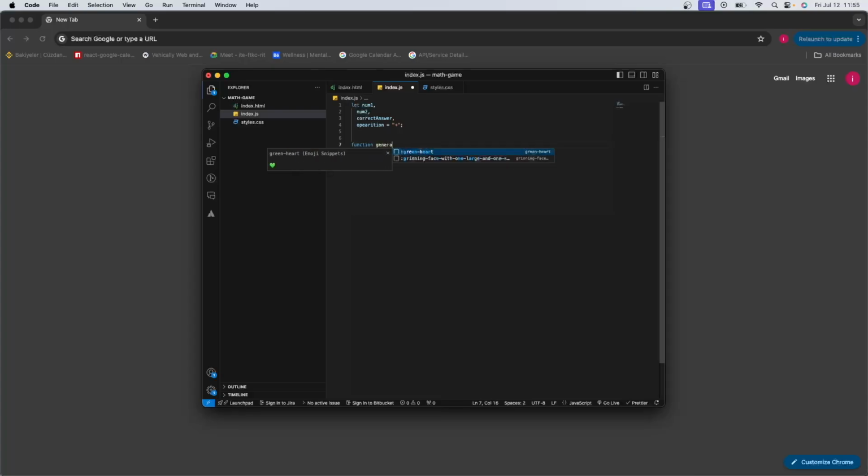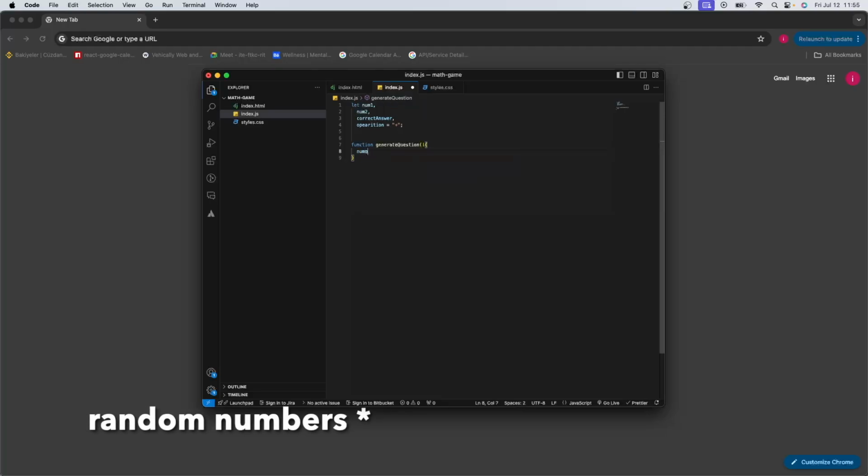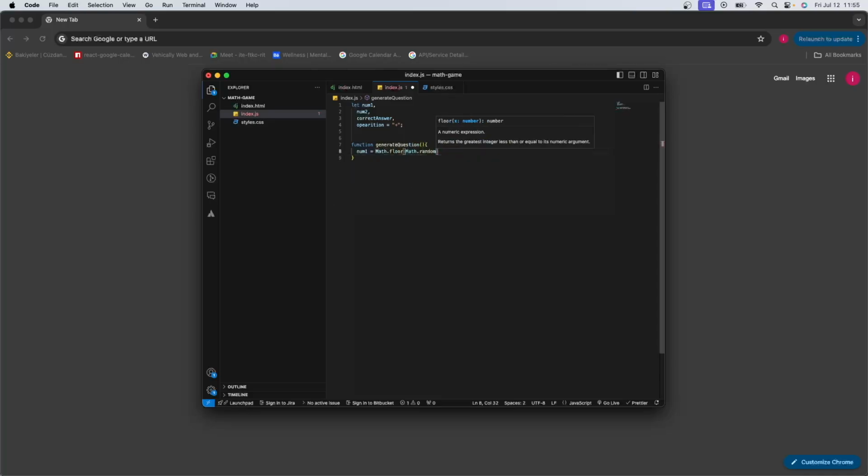Function generateQuestion, and we will generate two random numbers. Number 1 equals Math.floor(Math.random() times 100 plus 1. This is gonna generate a number between 1 and 100, in order to eliminate the 0 from the possibilities.